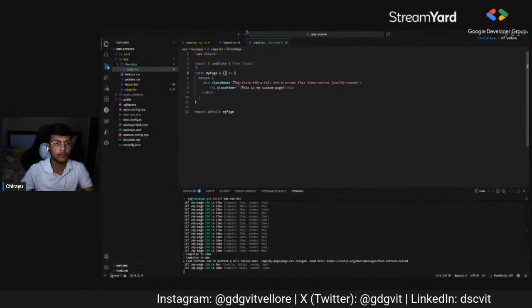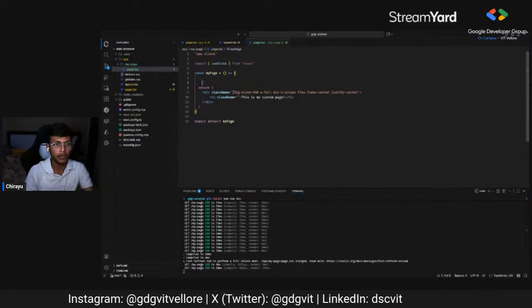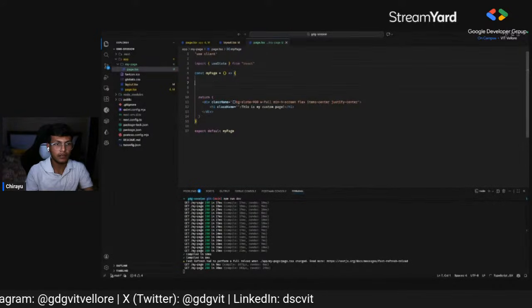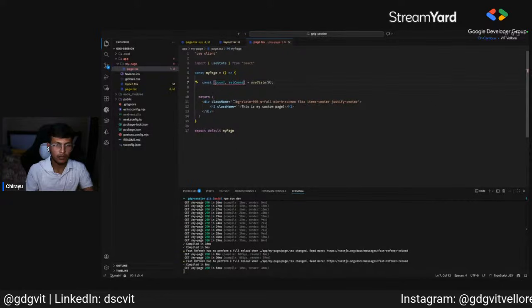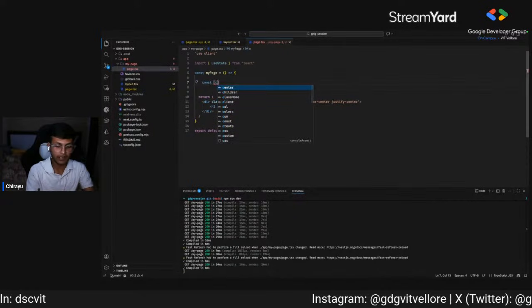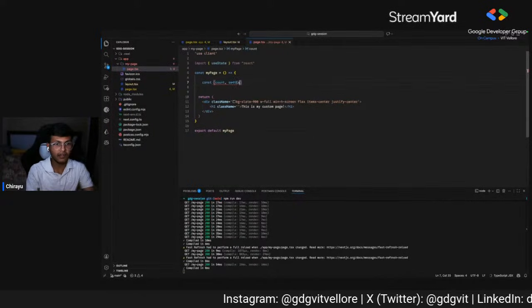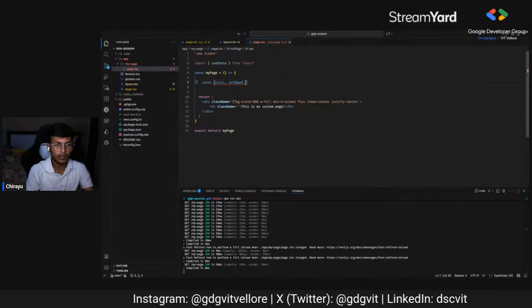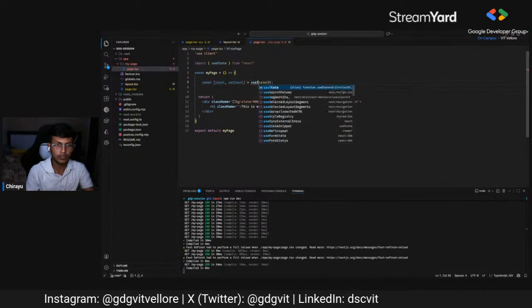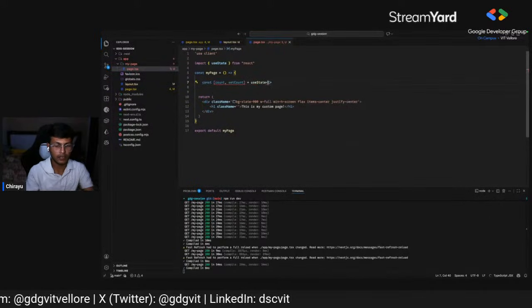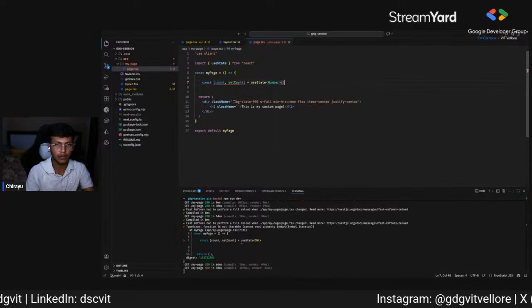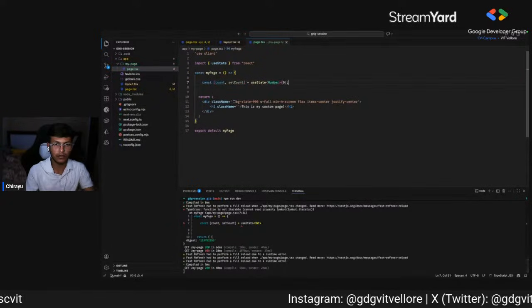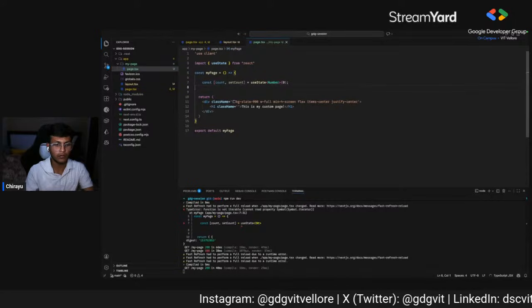Then I can set the value as a constant. Let's take count, very great suggestion. Count and setCount is equal to useState, this is a number, and we'll have the default value as 0.